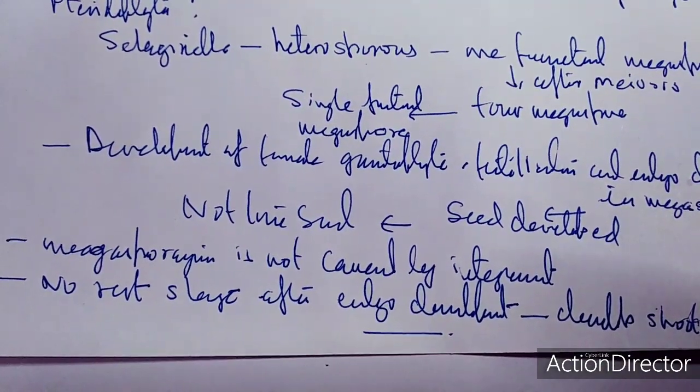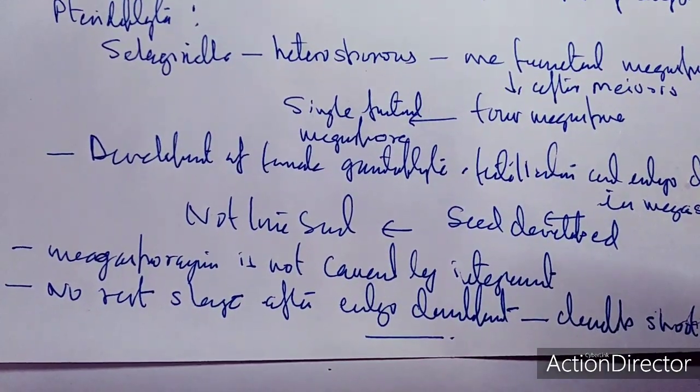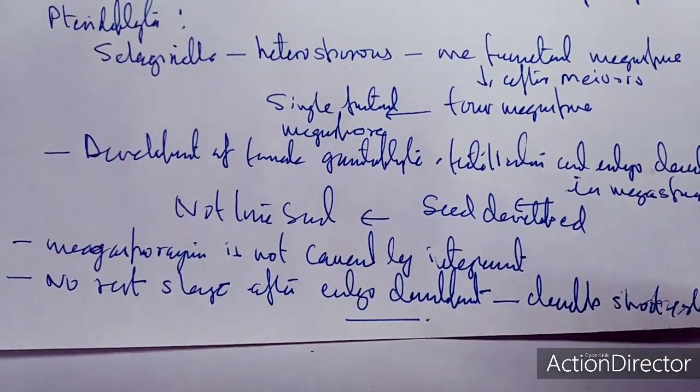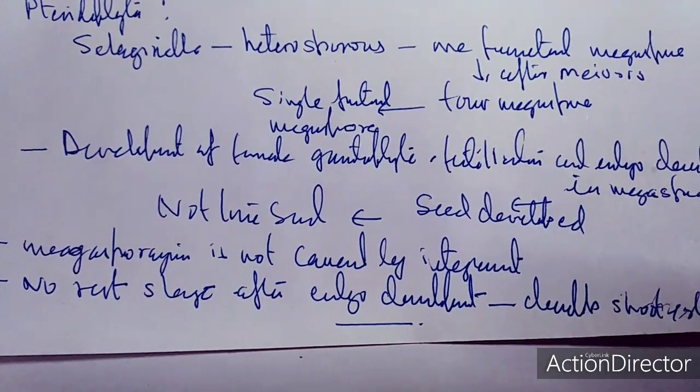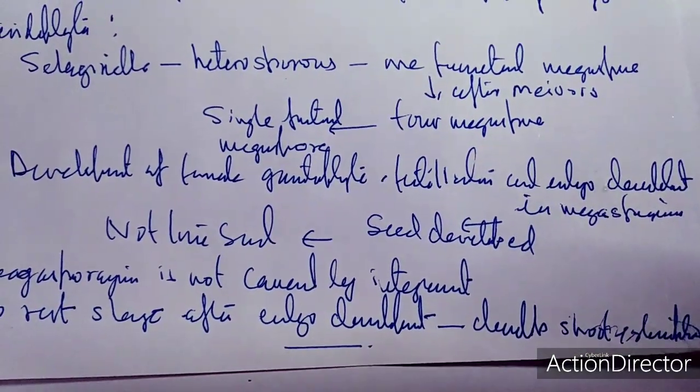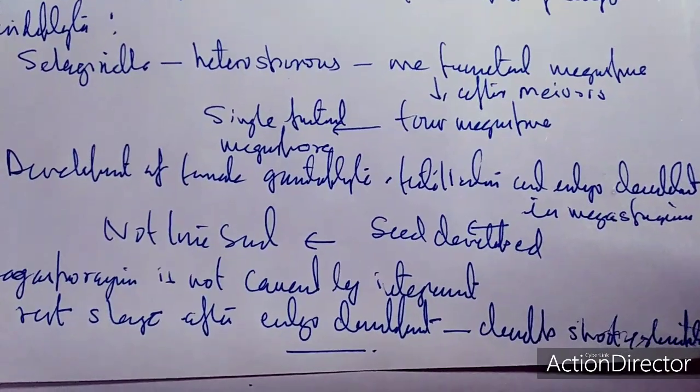Why is this not a true seed? Because the megasporangium is not covered by the integument. So no rest stage is there. After the embryo development, it develops into the shoot as well as the rhizomatous part.